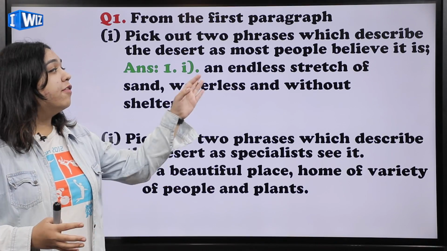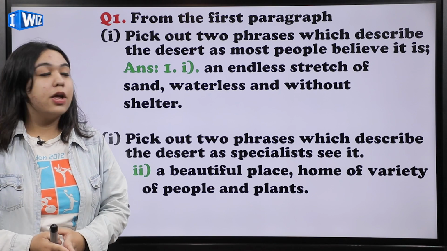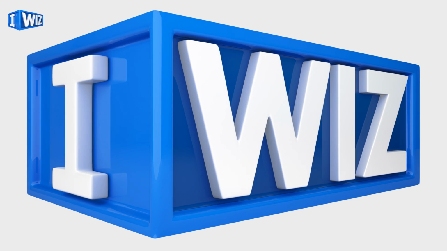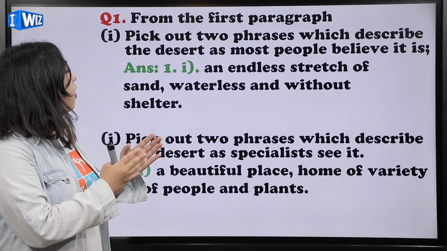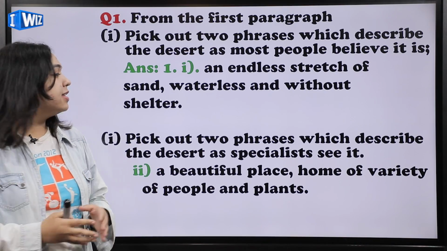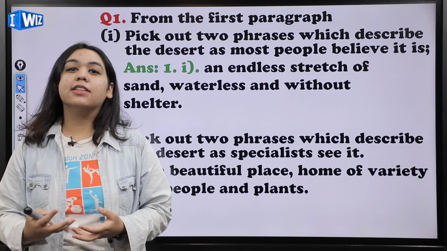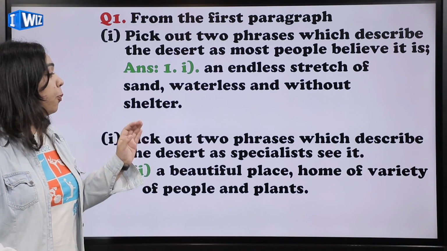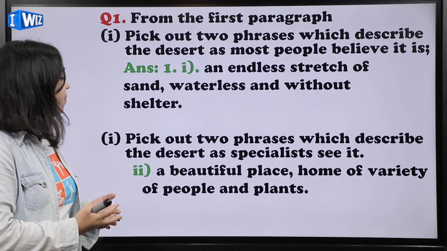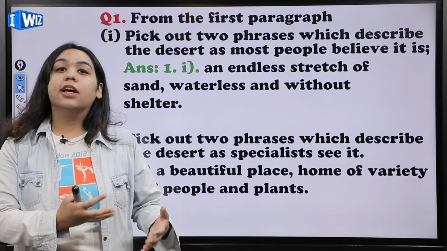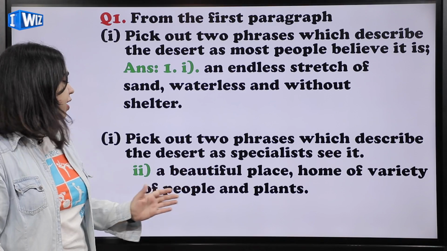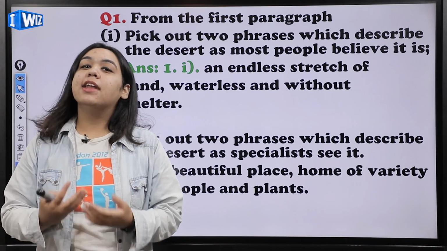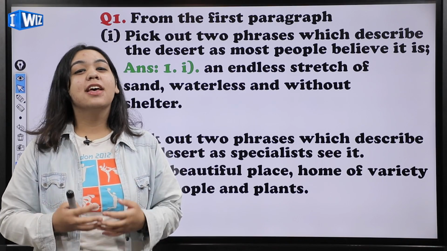The phrases were, first of all, an endless stretch of sand, and again waterless and without shelter. These are the basic things people think about it. Now pick out two phrases which describe the desert as specialists, or the people who study it, see it. So a beautiful place, home of a variety of people, plants and animals. This is how the specialists see it.